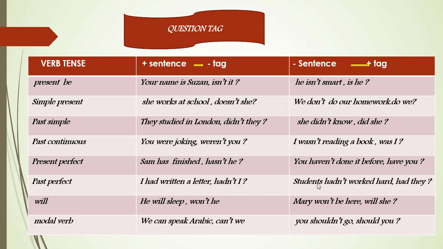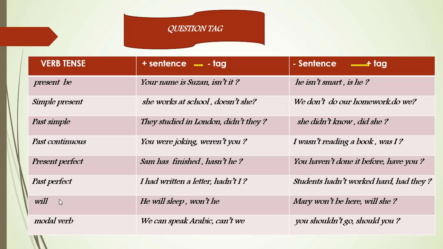Another example: Students hadn't worked hard, had they? So we have hadn't worked, which is negative. The question tag is had they, and had here is positive.